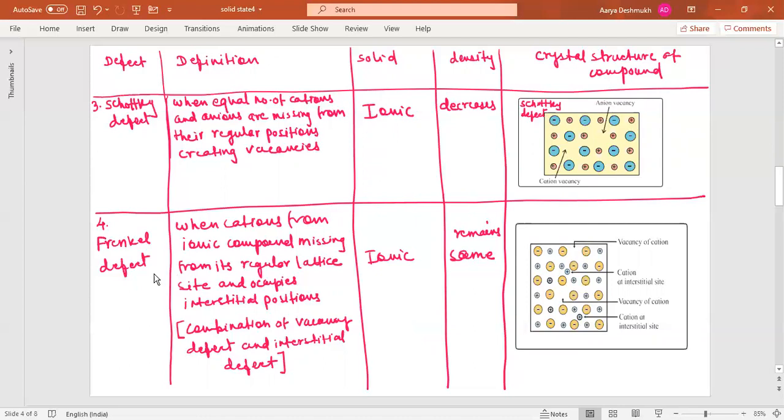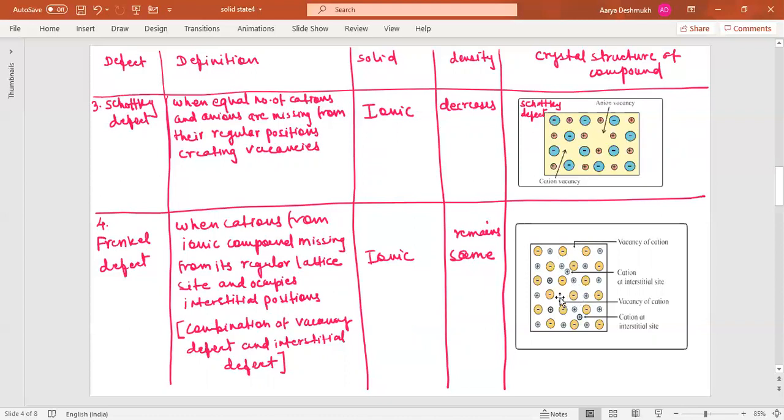Now the next type of defect is the Frenkel defect. This is also shown by ionic compounds. It occurs when cations from an ionic compound are missing from their regular lattice sites and occupy interstitial positions. Look at this: this is the vacancy created due to the missing of this cation here. Now this cation, which was originally here, has occupied this interstitial site.